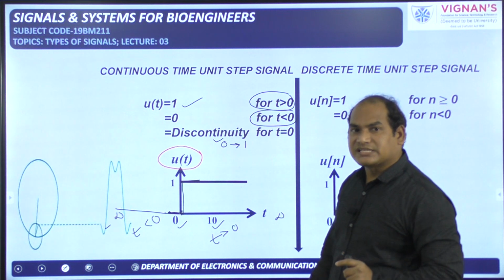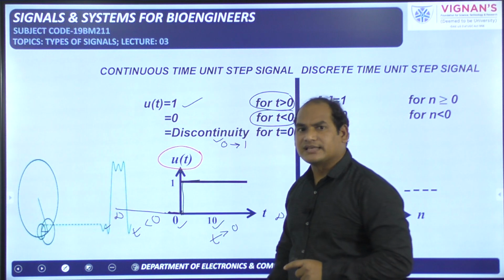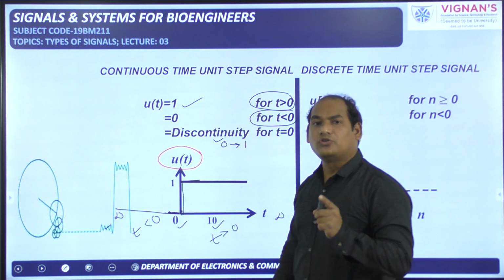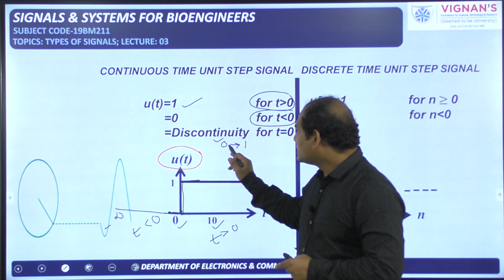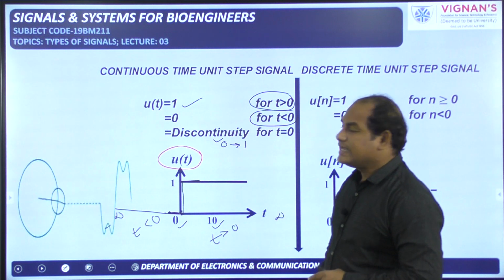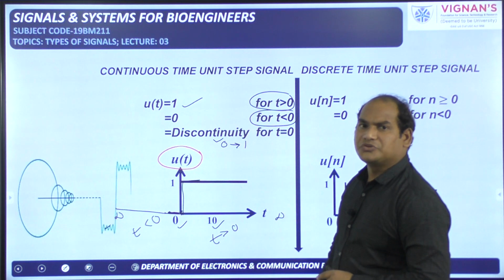How many discontinuities are there? Only one discontinuity is there. At what time is it there? At t is equal to 0. And from where to where is the discontinuity involved? The amplitude is changing from 0 to 1. In this way you have to define the continuous time signal.